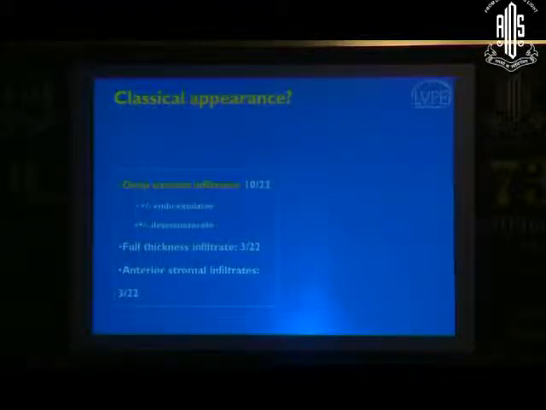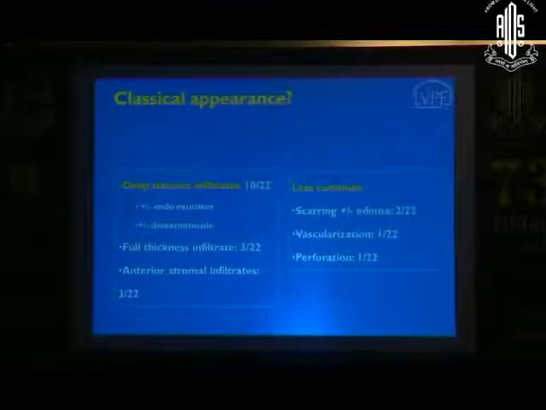So is there a classical clinical appearance? Like in fungus you have hyphate edges, in HSV you have the typical appearance of the ulcer. So do you have anything classical? Unfortunately, no, but most of them present as deep stromal infiltrates. They may or may not have endothelial exudates. A couple of patients presented with a descemetocele. Most of them seem to have full thickness infiltrate and so on. So there isn't any classical presentation. And some of the less common features that we noted were scarring, vascularization, and perforation in one patient.